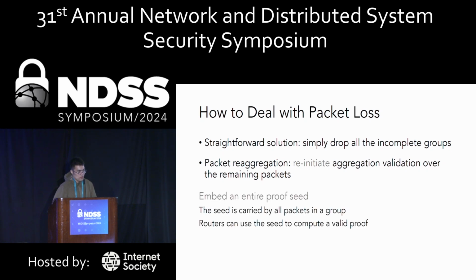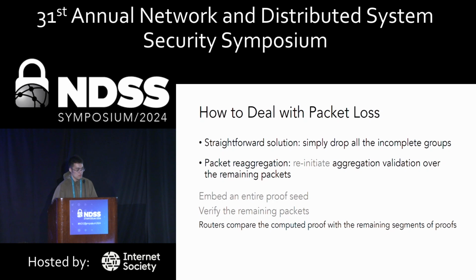The major workflow can be divided into 4 steps. First, every packet in a group should carry an entire proof seed, rather than a part as Symphony does. So the routers can use the seed to compute a valid proof. Second, the routers use the computed proof to compare with the remaining segments of proofs to verify the remaining packets.